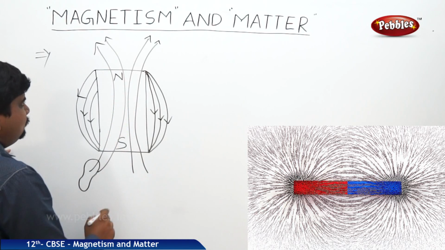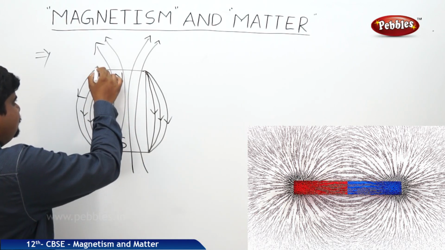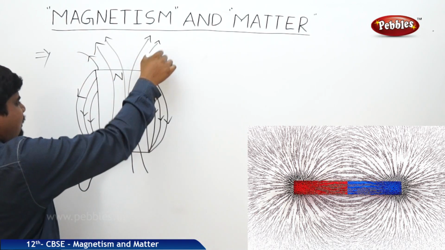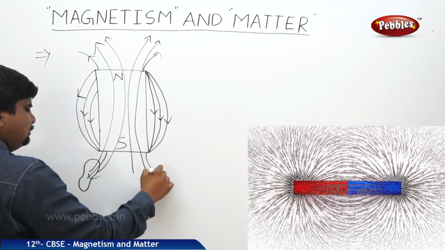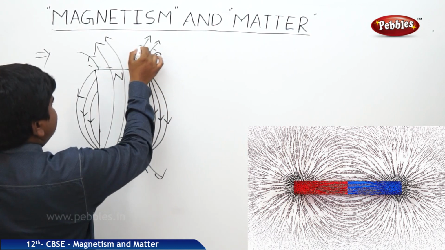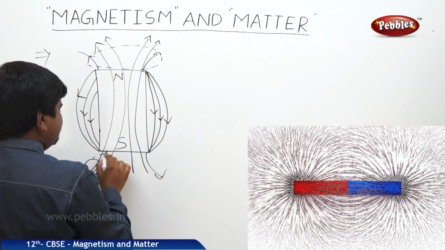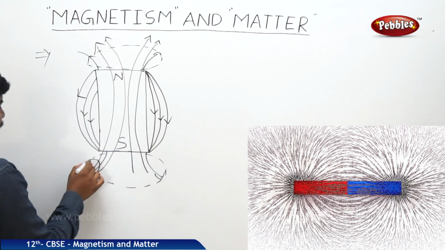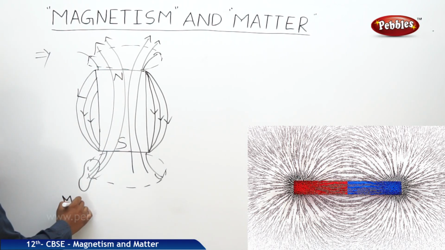So from north to south, we can expect the field lines aligning like this, and we can assume the Gaussian surface above, top and bottom, and like this also. This is the magnetic field lines due to a bar magnet.